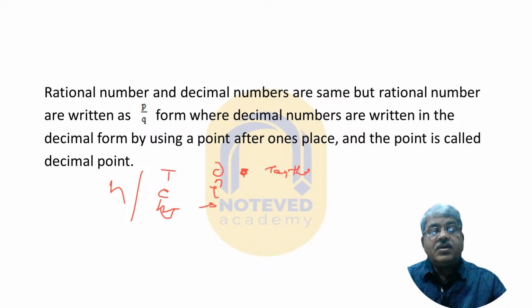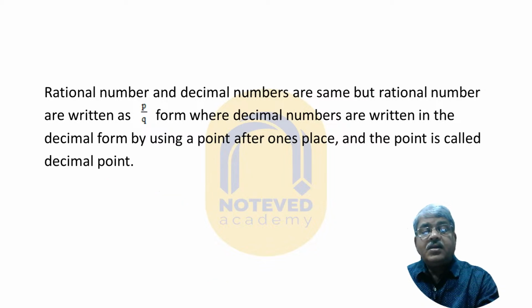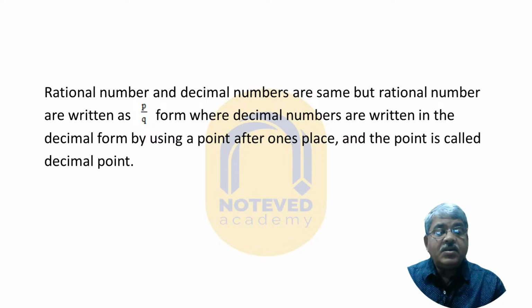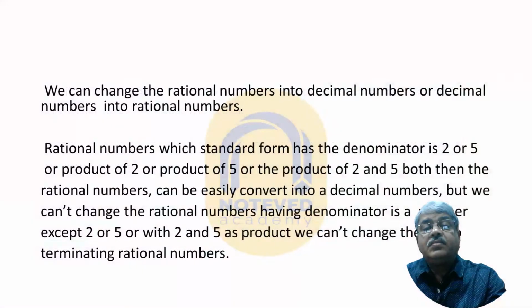Now you see, when there is no decimal point, try to think that there is a decimal point after the number. We can change rational numbers into decimal numbers or decimal numbers into rational numbers.